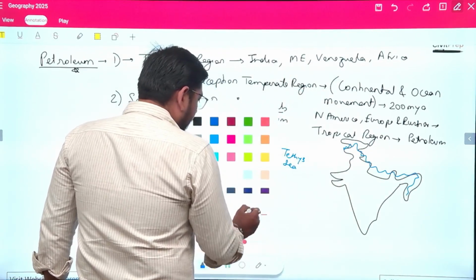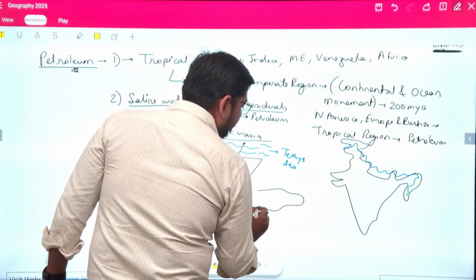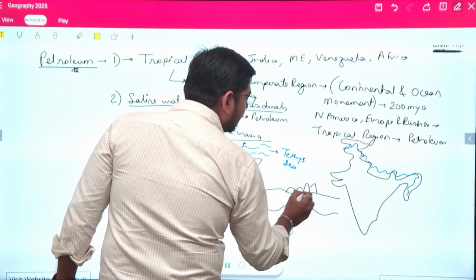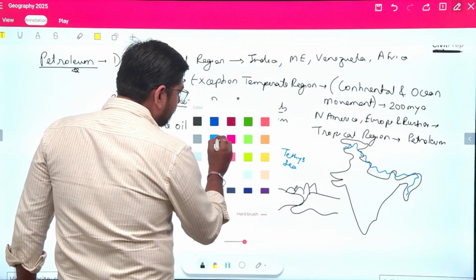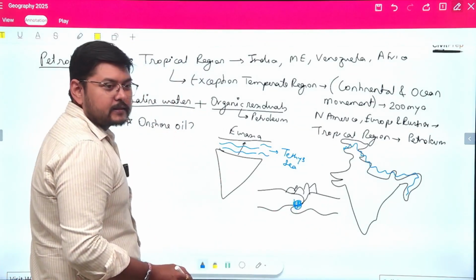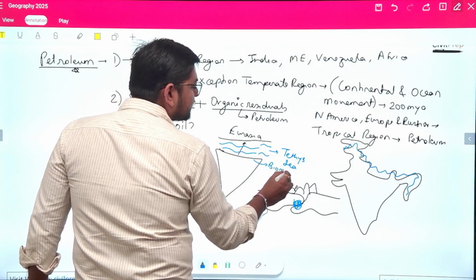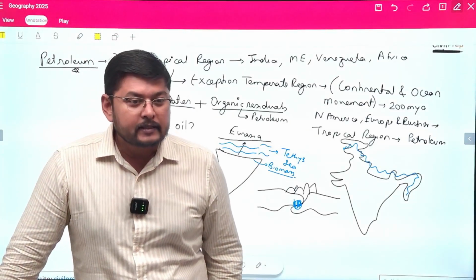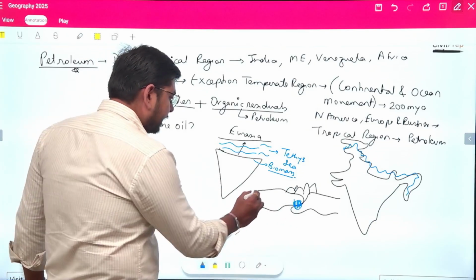Now, if I draw the plate boundaries here, this is the Eurasian part and this is the Indian part, and here there is formation of the mountain. Under this zone, there was high presence of biomass. This region of India consisted of high biomass, like trees, animals, and various other organisms which subducted with the Indian plate below the Eurasian plate.